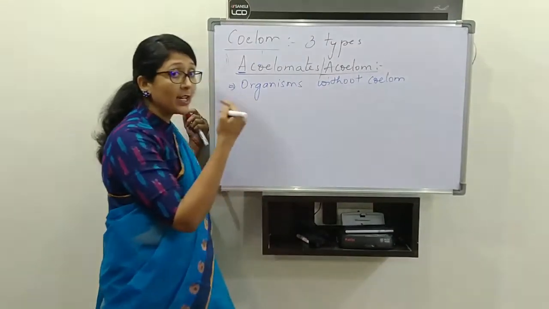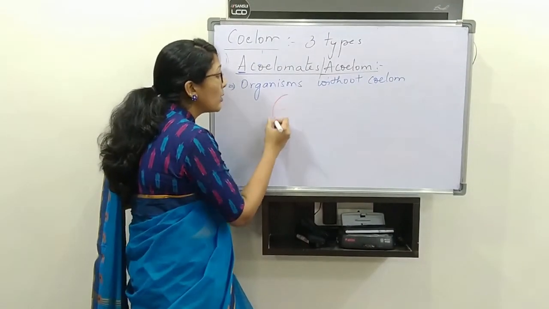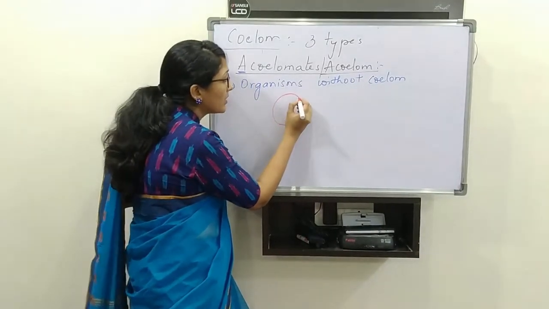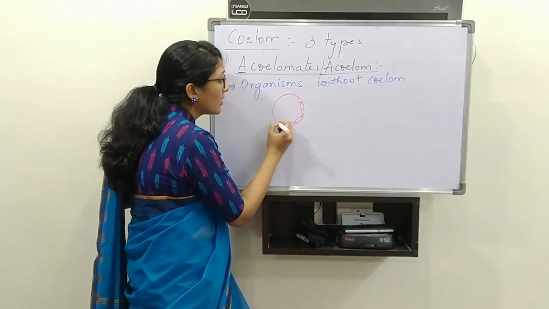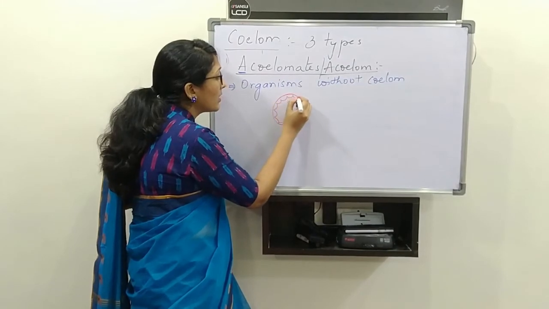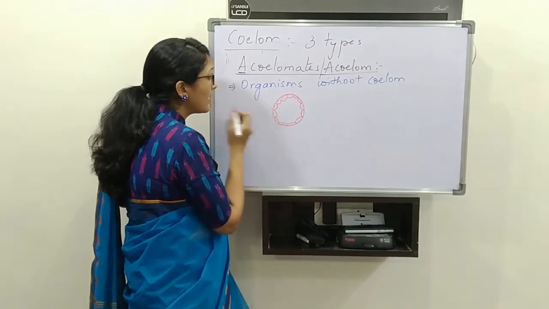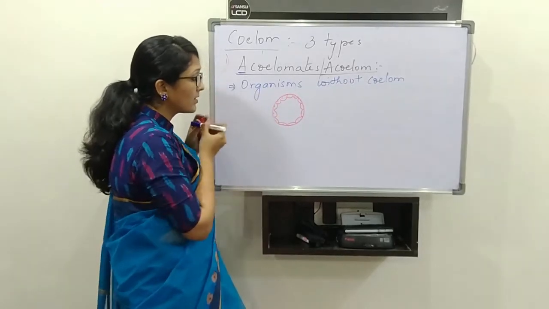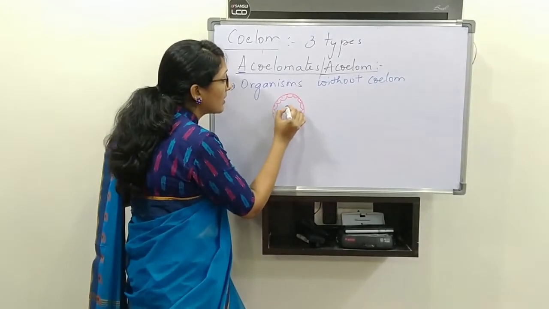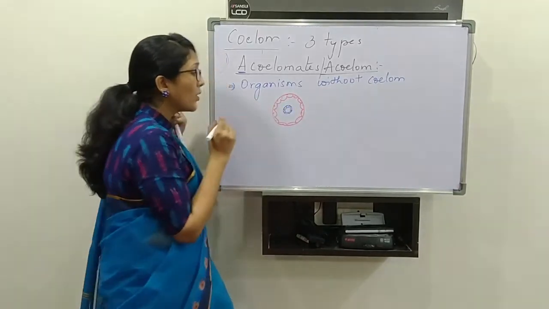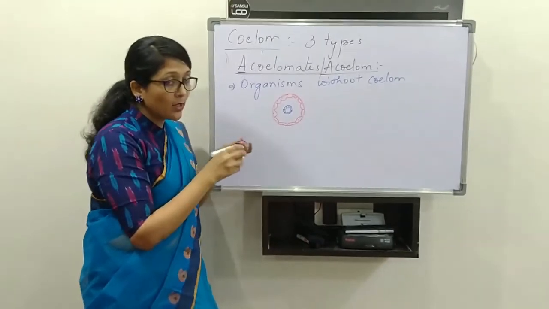So already we have studied the previous topic, diploblastic organization, where they will be having ectoderm and they will be having endoderm. Okay, there is no mesoderm here.